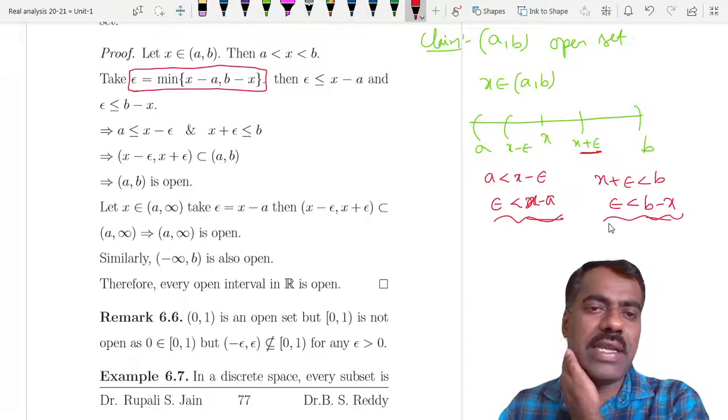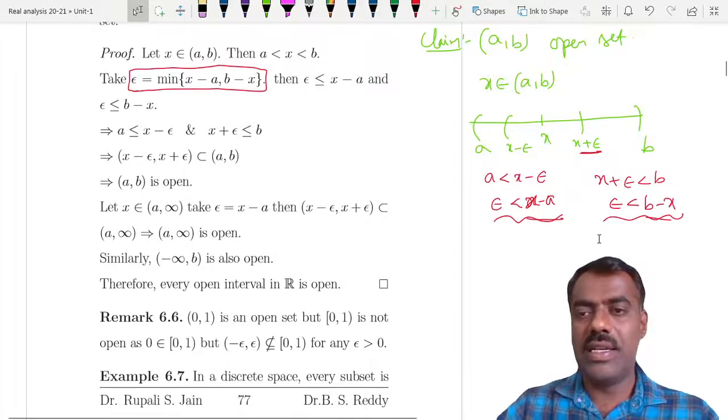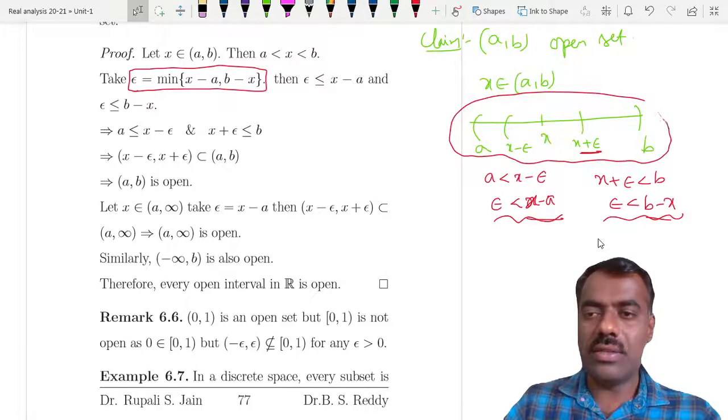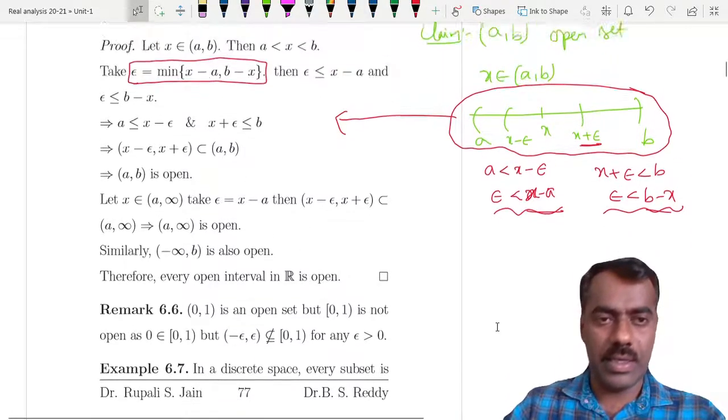Then epsilon is less than or equal to x - a, and epsilon is less than or equal to b - x. So if we try to understand through a picture, then the proof obviously follows. It is not at all difficult. How we can find epsilon is the important thing, right?